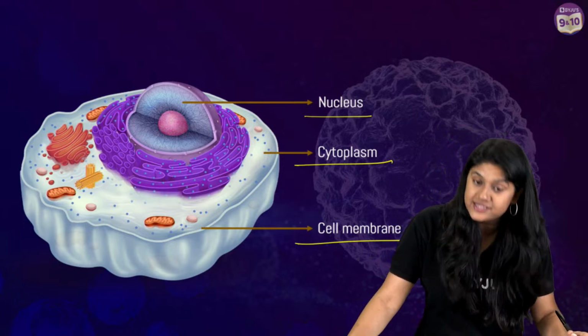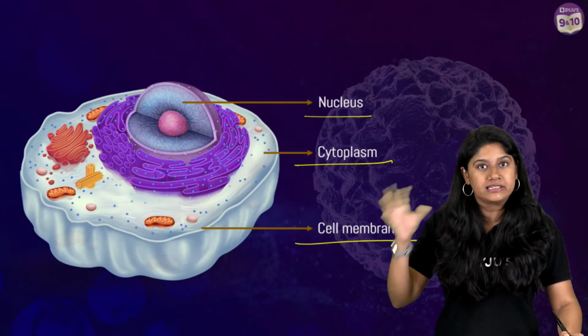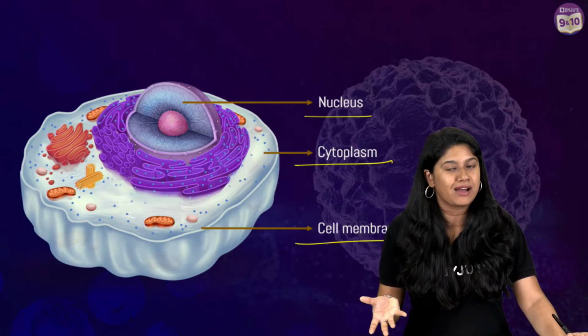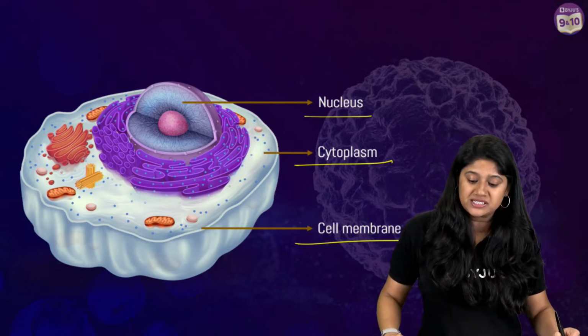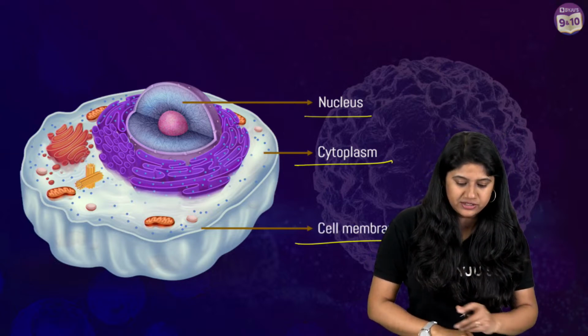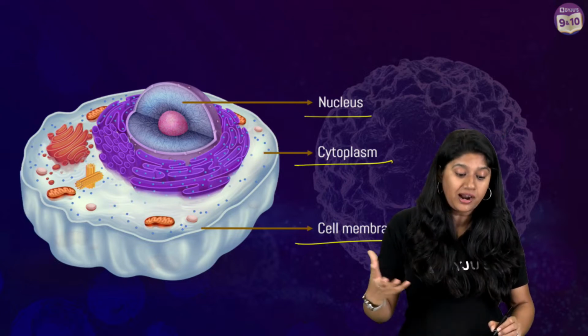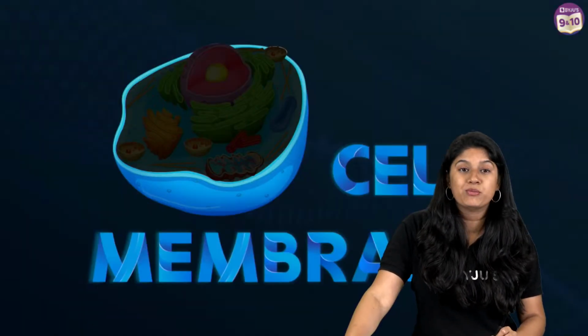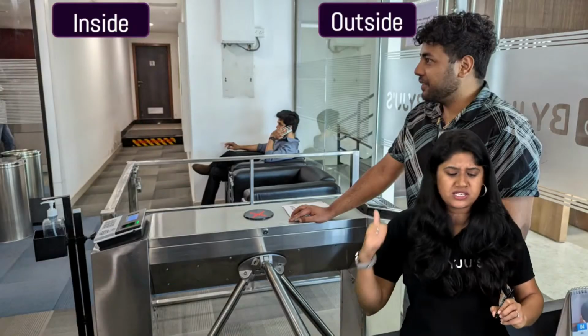Very good. So we know the basic components that we have: the nucleus, cytoplasm and the cell membrane. Now in today's class we'll be focusing on the cell membrane itself, and let's get started. Before we move ahead, I want you to observe this image.